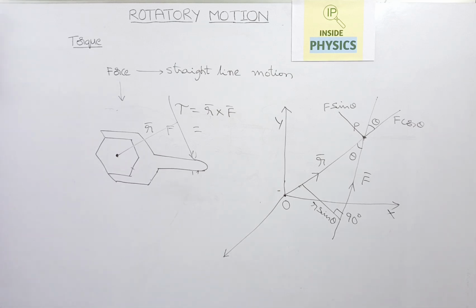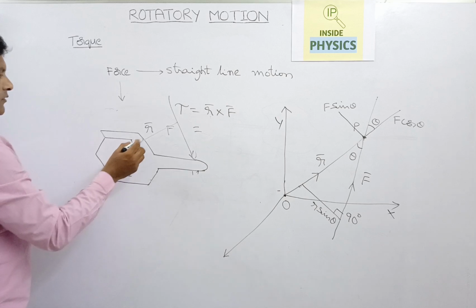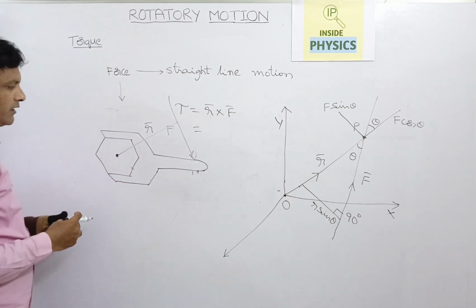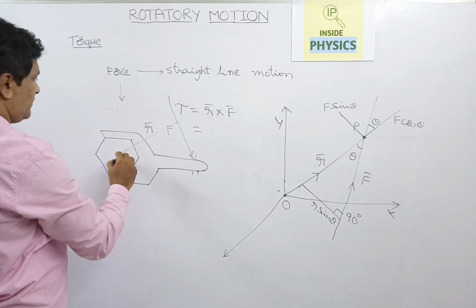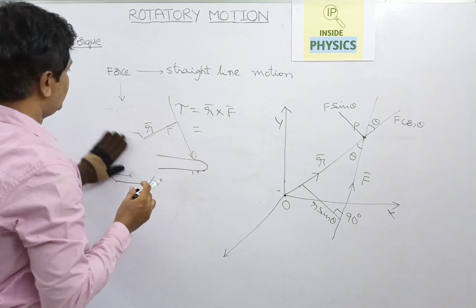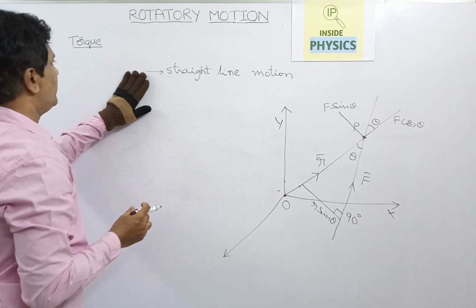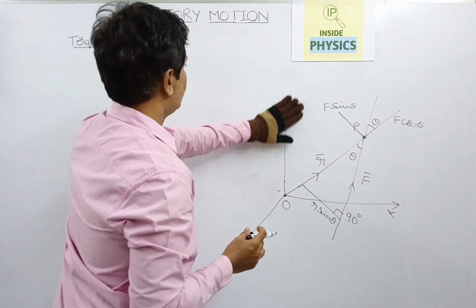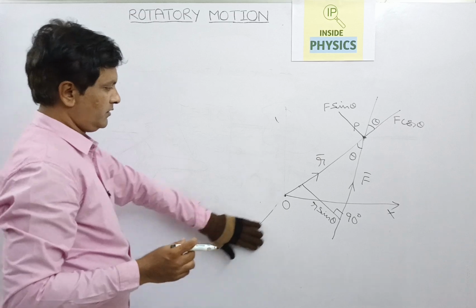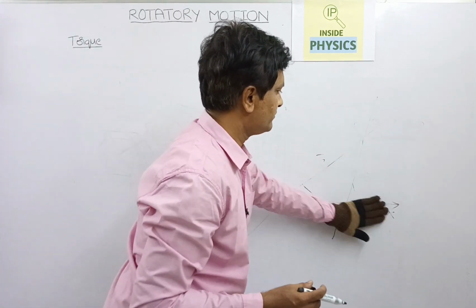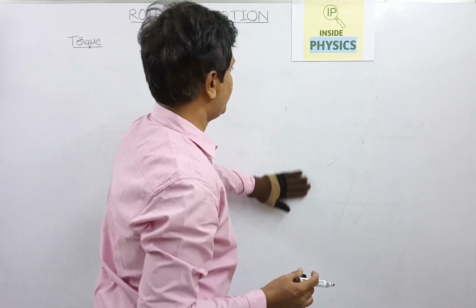Some doubt may occur to you about how this torque is acting perpendicular to the plane of these two vectors. This is the best example to understand the torque. So this will be applied to a system of particles later in this session. We will understand now what is angular momentum. What is angular momentum?